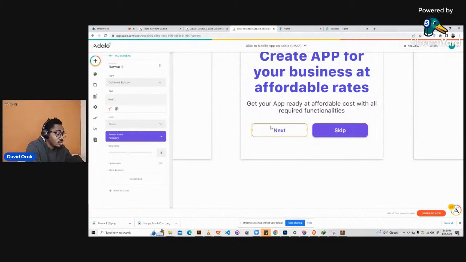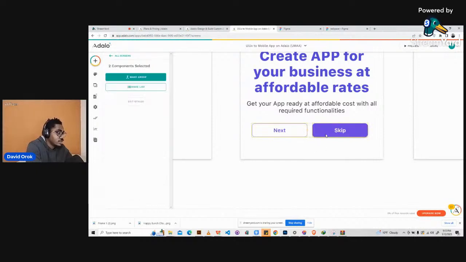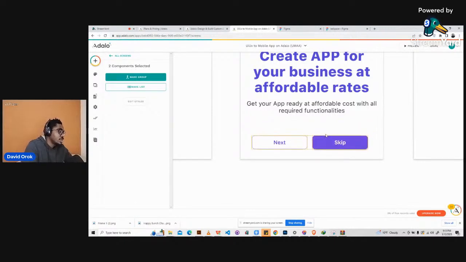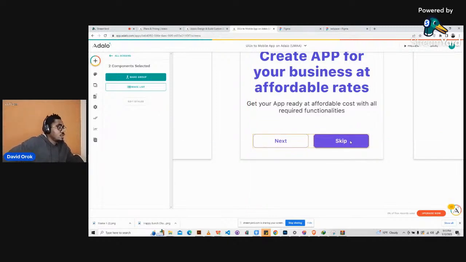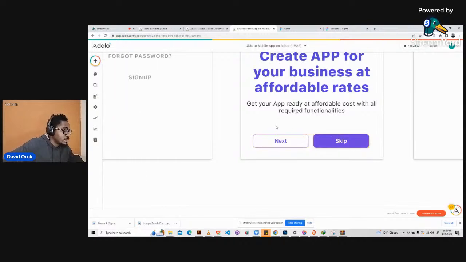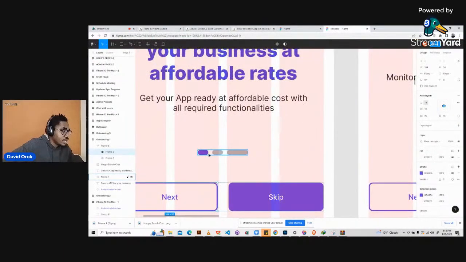So I clicked on one, held down Shift, and clicked on the second one. That's to select the two of them. Then I'm pushing this down a bit. Okay, so that's it. I will try to push this like this. It's okay, something like this. Okay, so at this point, I just need to bring the icon here, this thing. Okay, so what we have here, I'll bring it in.